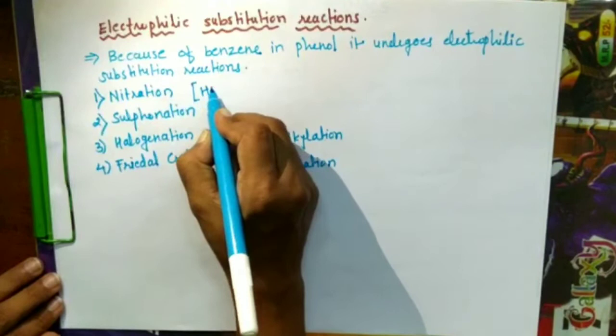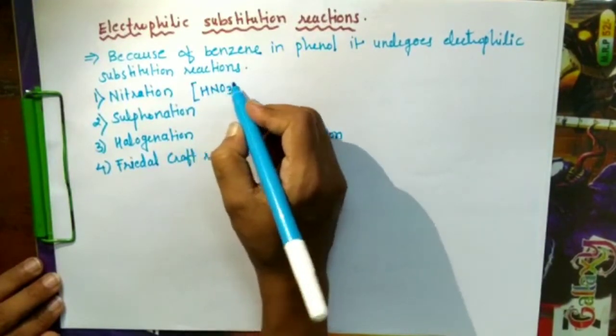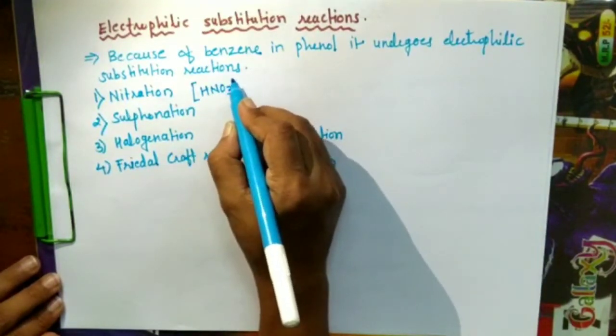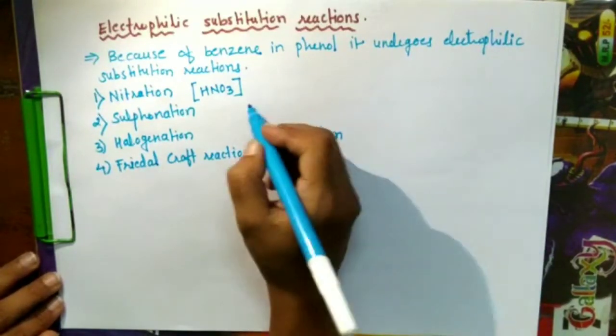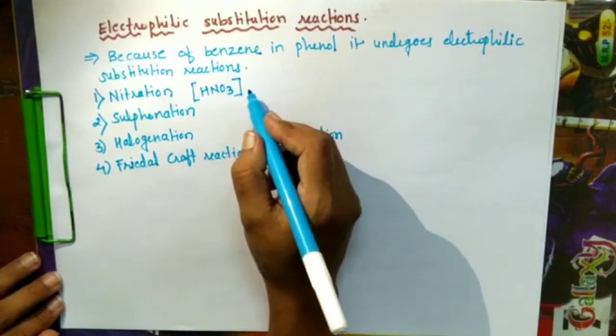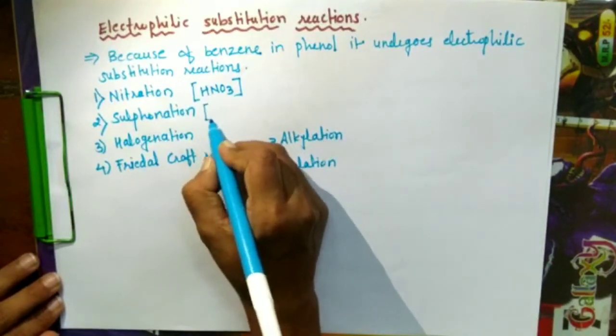In case of nitration, phenol reacts with nitric acid. Nitric acid is a reagent which gives the nitronium electrophile when it is mixed with H2SO4, that is called the nitrating mixture.